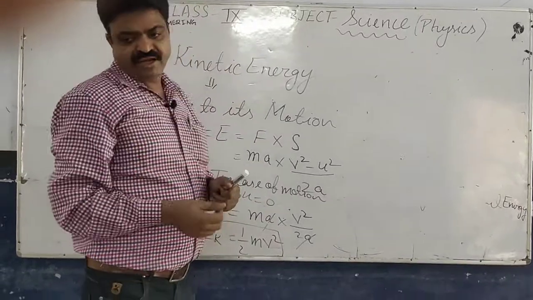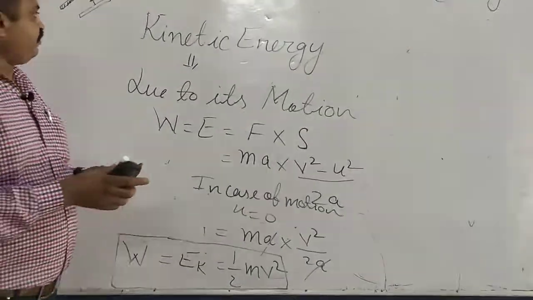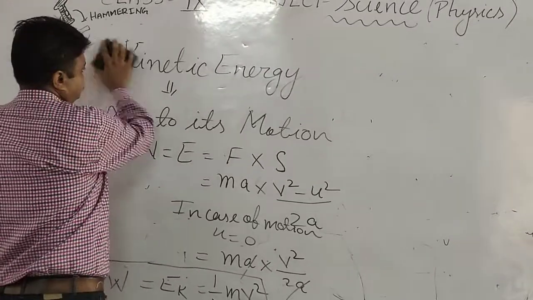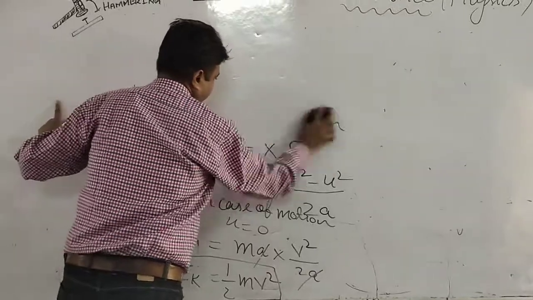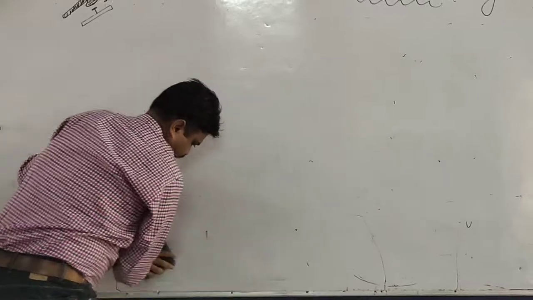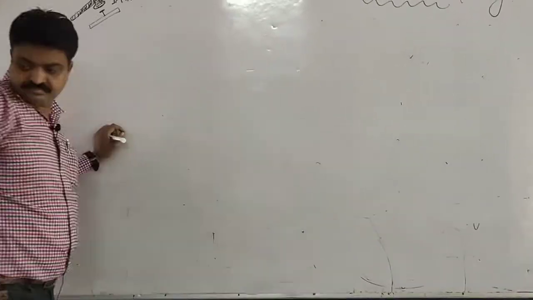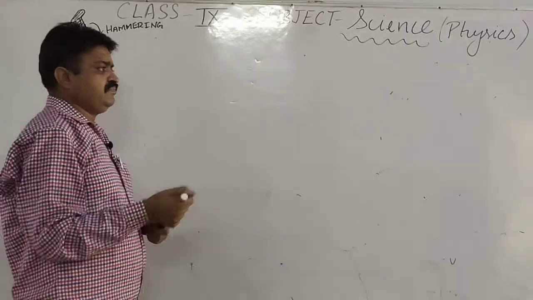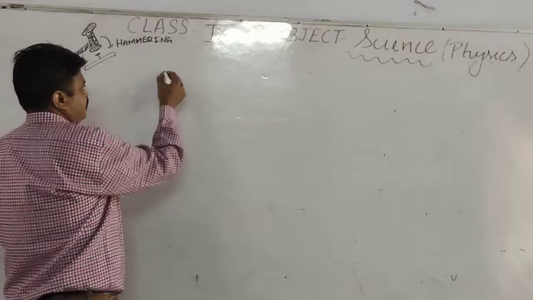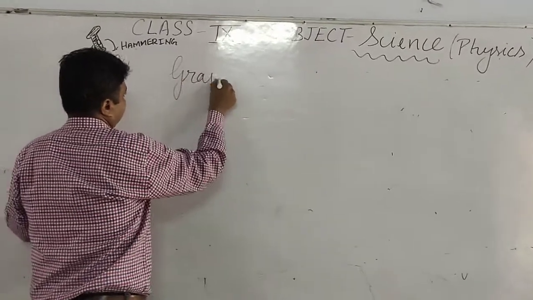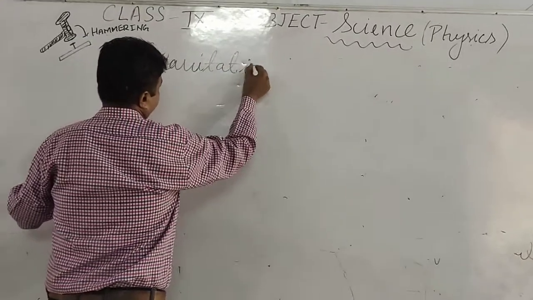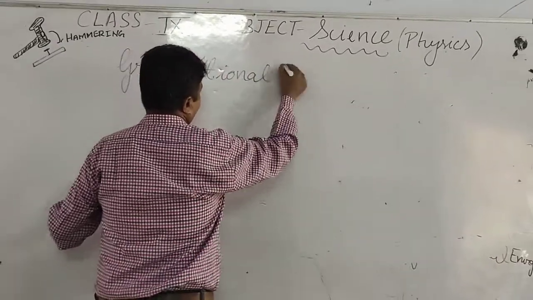Now we come to the next type of energy found in mechanical energy, which is potential energy. In your syllabus, student, in your 9th class, the potential energy that is in your syllabus is gravitational potential energy.